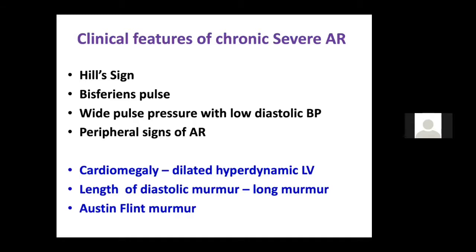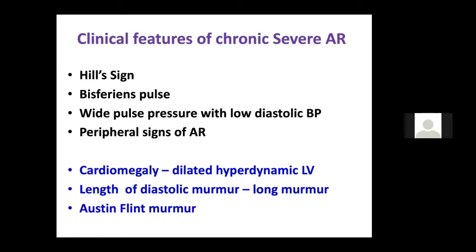Next, coming to the clinical features of a severe AR, you already know that severe AR may have two important things. One, signs of wide pulse pressure, like you know all the 14, 15 signs I have discussed in my previous classes. I won't discuss it again, but an important sign is the Hill sign. The difference between the upper limb and lower limb blood pressure: the lower limb blood pressure is more than the upper limb by 40 mm of Hg. It is known as a severe Hill sign.